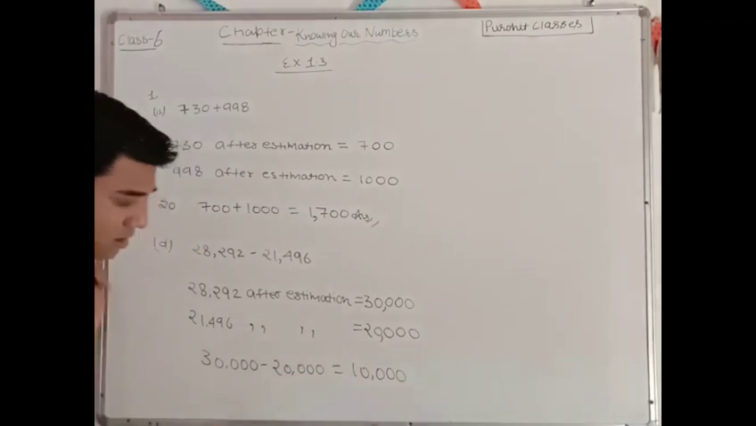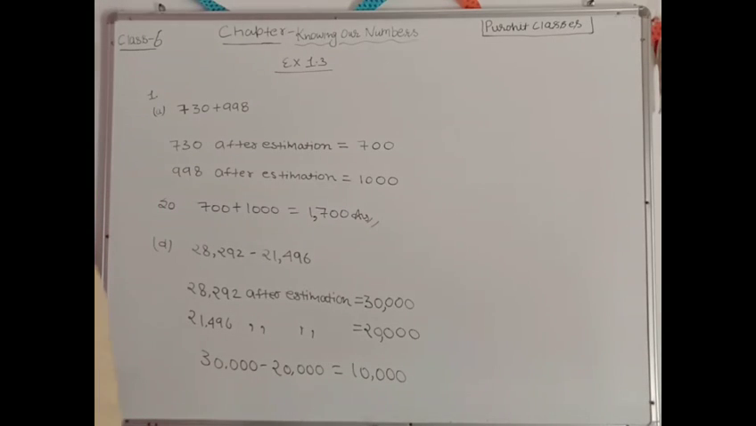Isn't it so simple? Yes, but it becomes simple when you remember all the rules correctly. If you forget the rule, you will not be able to find out the correct answer. Understood? Understood, beta? Okay.